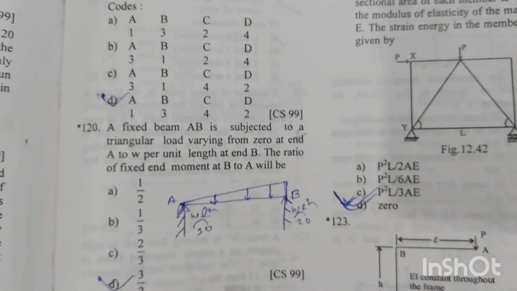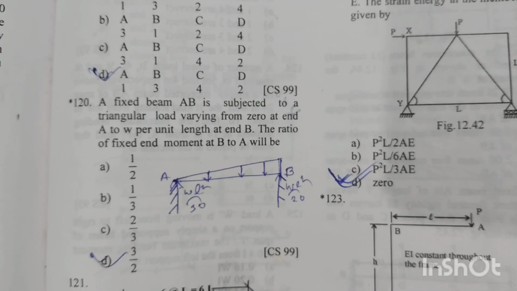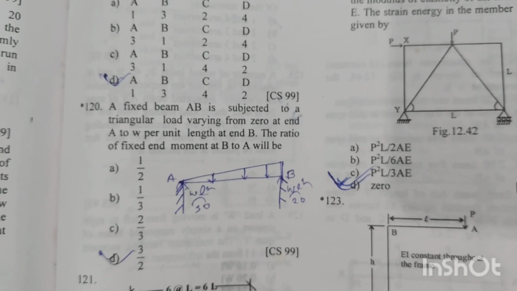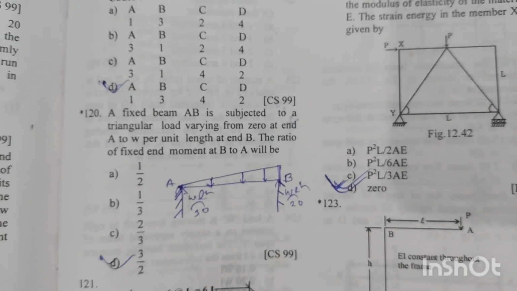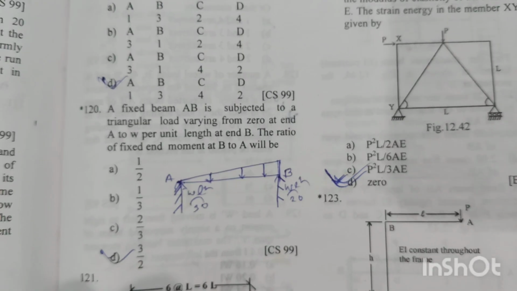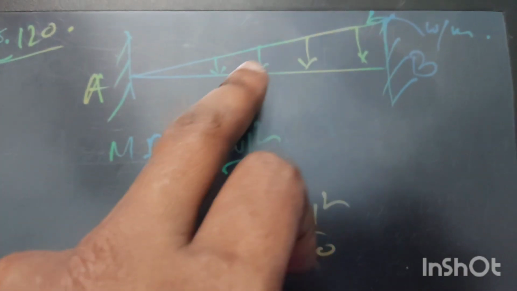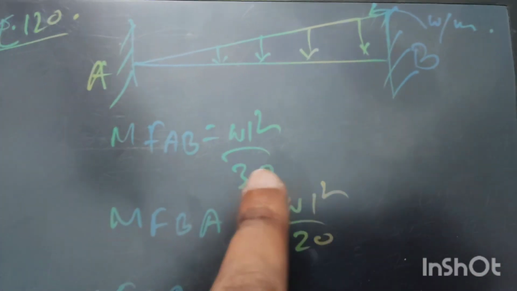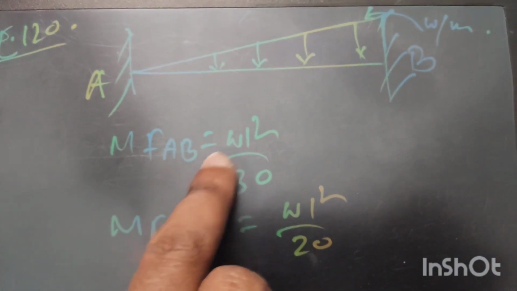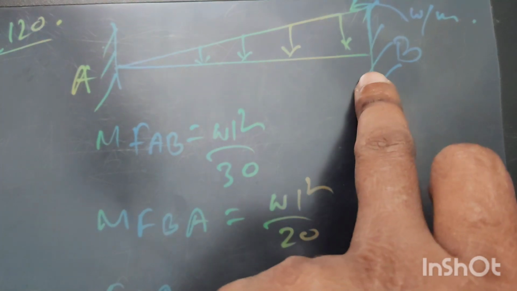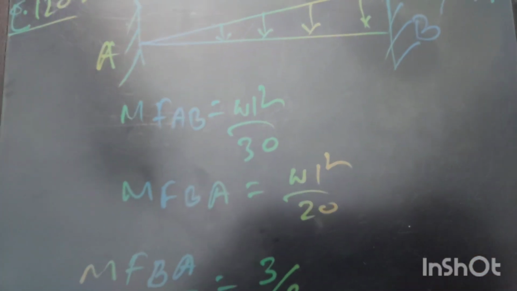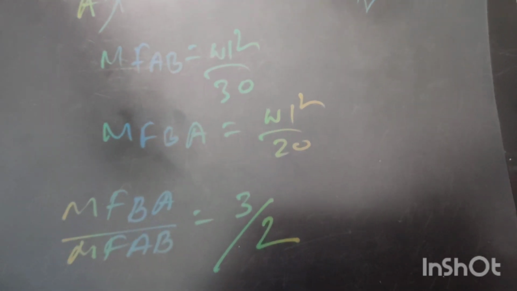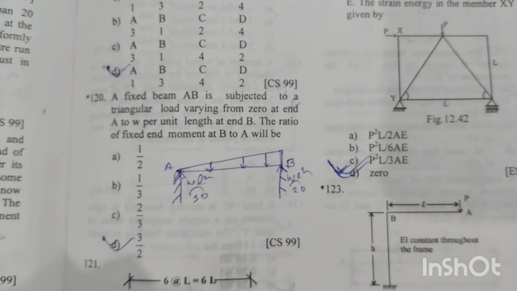Question number 120. A fixed beam AB is subjected to a triangular load varying from 0 at end A to W per unit length at the end B. The ratio of fixed end moment at B to A will be. So suppose this is our fixed beam subjected to a triangular load, 0 at this end A and W per unit length at this end B. So the fixed end moment at the end A will be WL square by 30, and the fixed end moment at this end B will be WL square by 20. And if we take the ratio of the fixed end moment B to A, the ratio will be 3 by 2. Option D is the right answer.